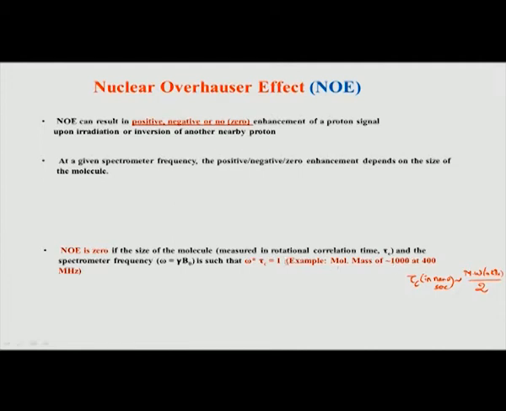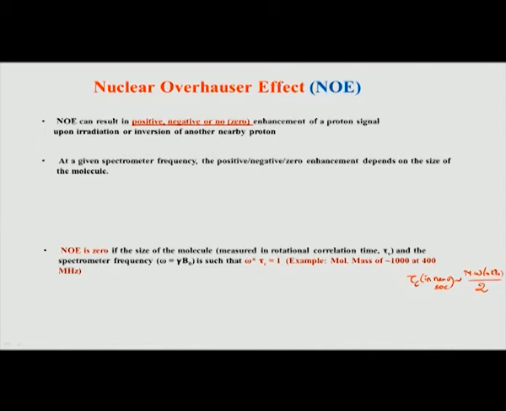Remember, why are we using NOESY? We are not using NOESY for getting chemical shift correlation information, because that information comes from TOCSY and COSY. We are using NOESY for distance or proximity information between two hydrogens. So, if two hydrogens are proximal, they have to show a NOESY effect, but the NOESY effect becomes 0 if it happens that your molecule accidentally happens to be in this particular range.